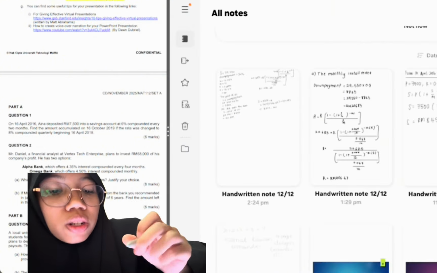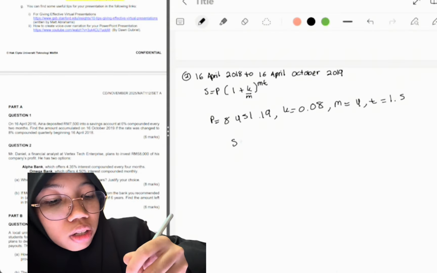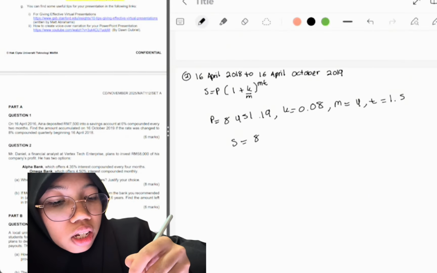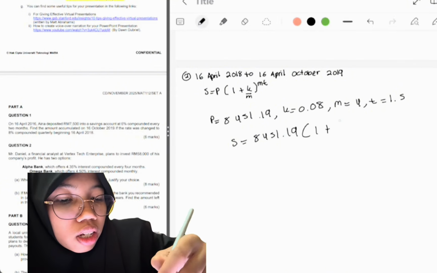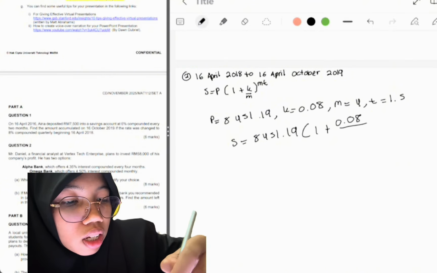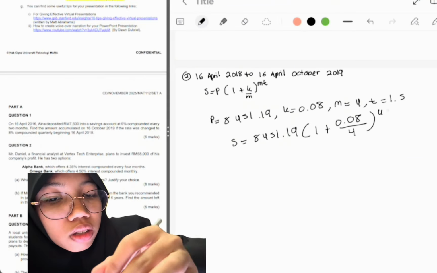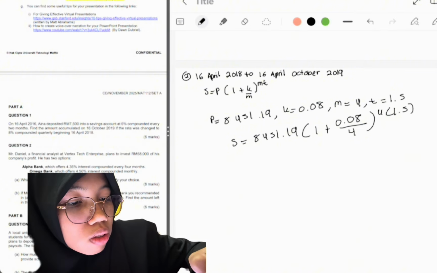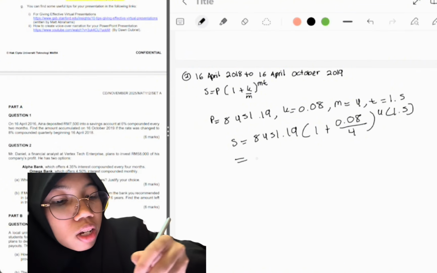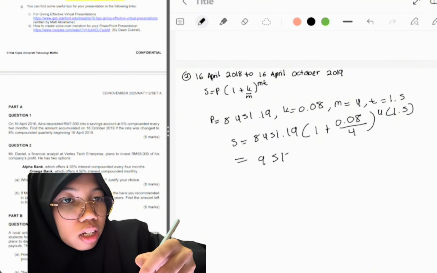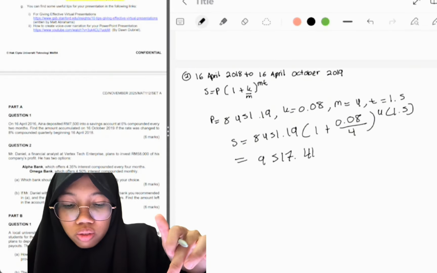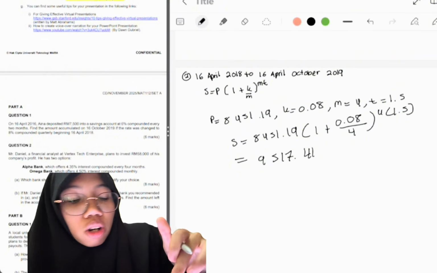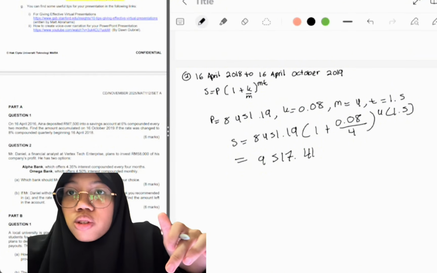Next, we're going to get the answer from 2080 to 2090. Okay, so you're going to use the same formula as before. Use this, insert S 841E bracket plus K 0.08. I'm going to insert the N for 1.5. So the answer is going to be 9517.41. That's for how much the rate is going, the amount calculated.